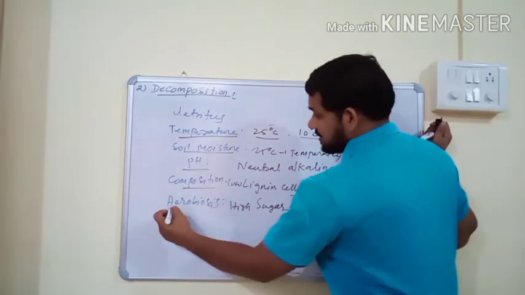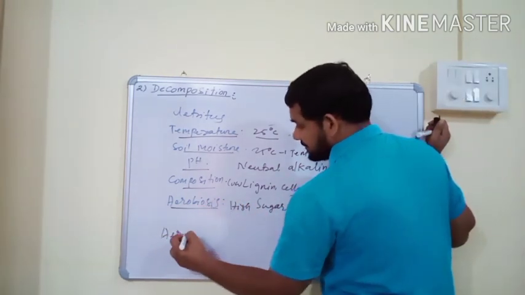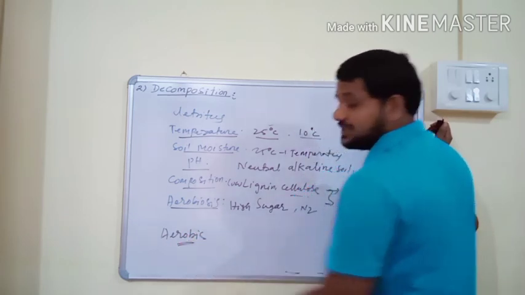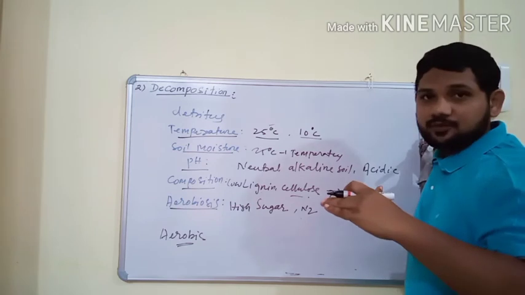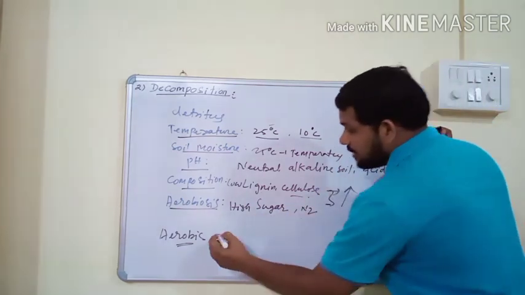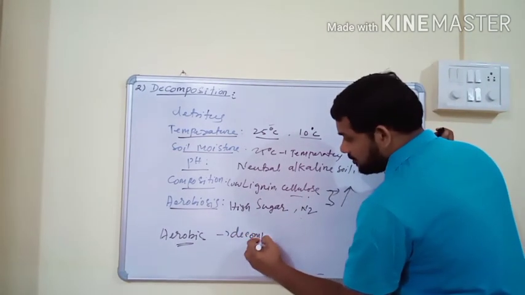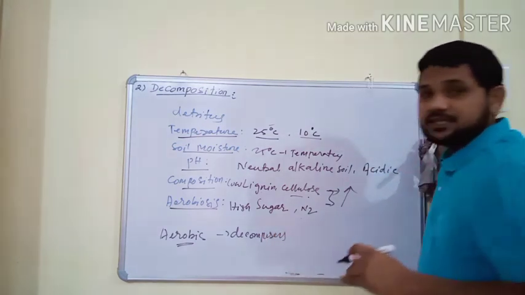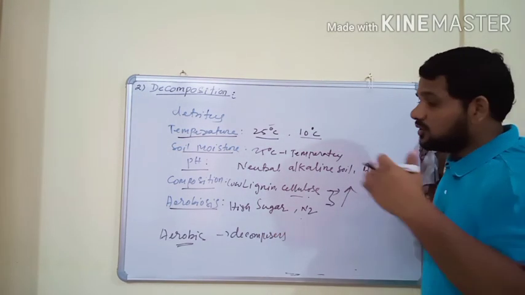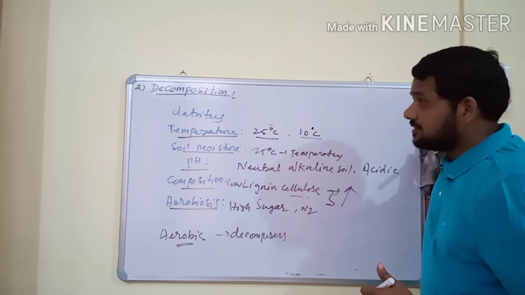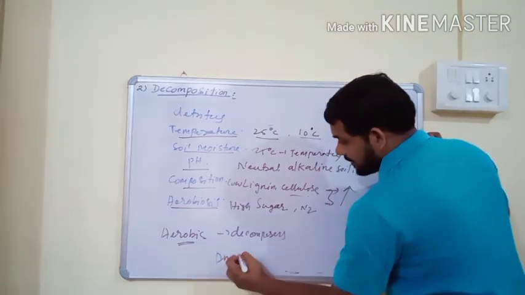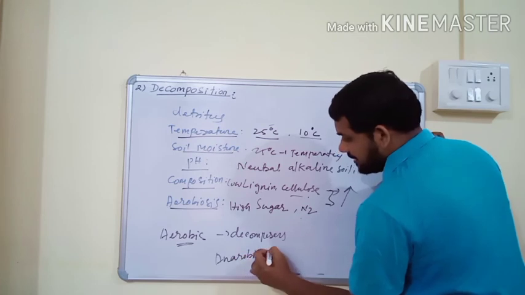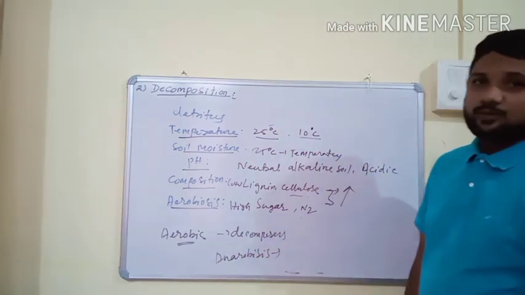Next, aerobiosis. Aerobic condition is very necessary for the decomposition process because the main decomposition is carried out by decomposers, and decomposers are aerobic organisms. Anaerobiosis decreases the rate of decomposition.